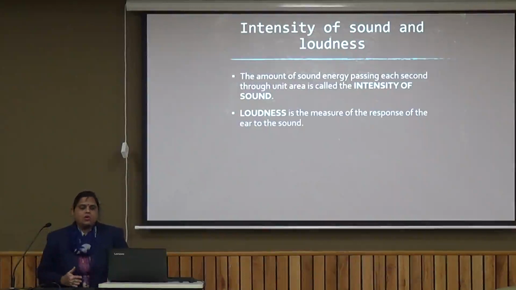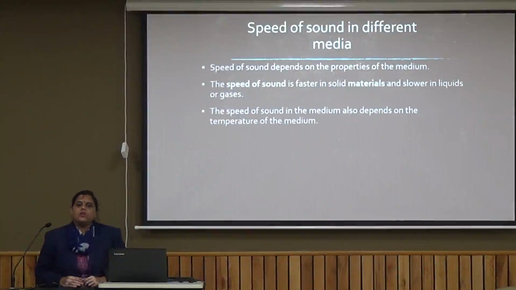Now, if the sound is traveling through different media, we have discussed it goes through solid, liquid and gas. It can travel through all the three. Then it will have different speeds also. So the speed of sound actually depends on the properties of the medium. The speed of sound is faster in solids because the particles are closely packed, and slower in liquids because the particles are further apart, and in gases it will be the slowest because the particles are very far apart. The speed of sound is also dependent on the temperature of the medium. If the temperature becomes high, the speed of sound will also change.